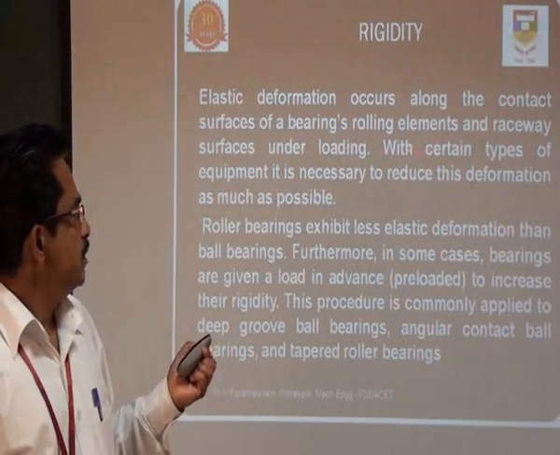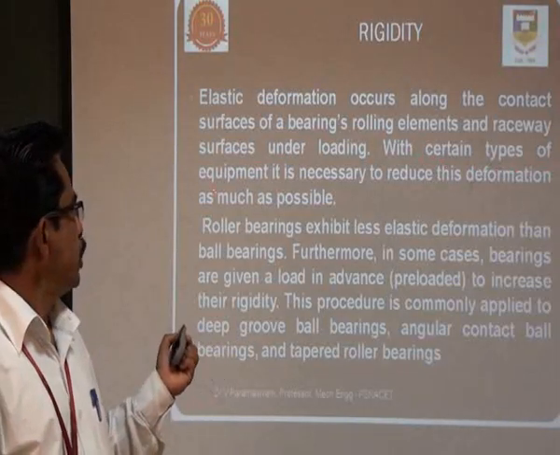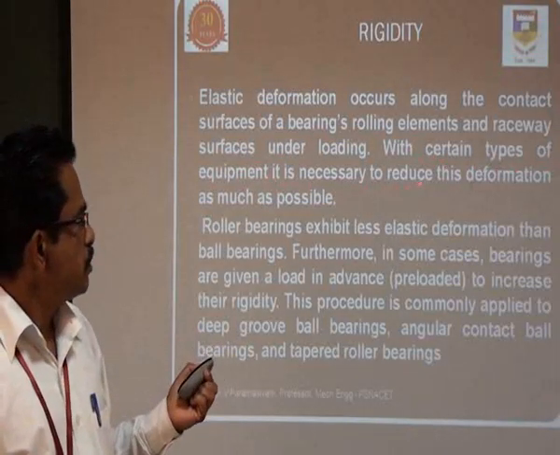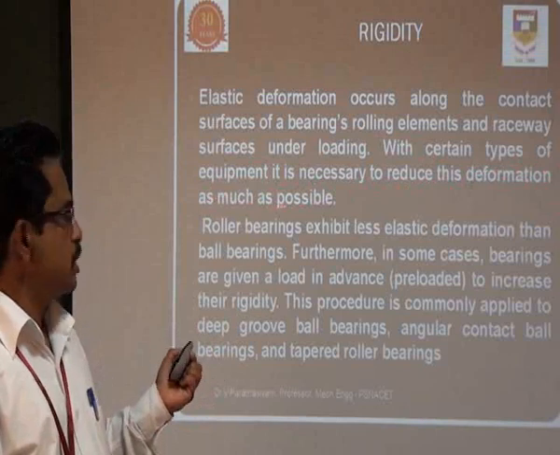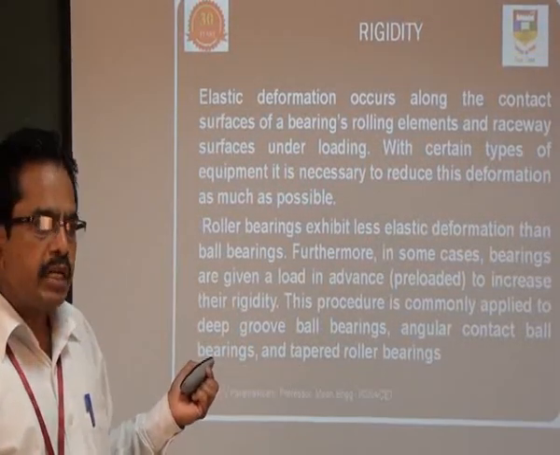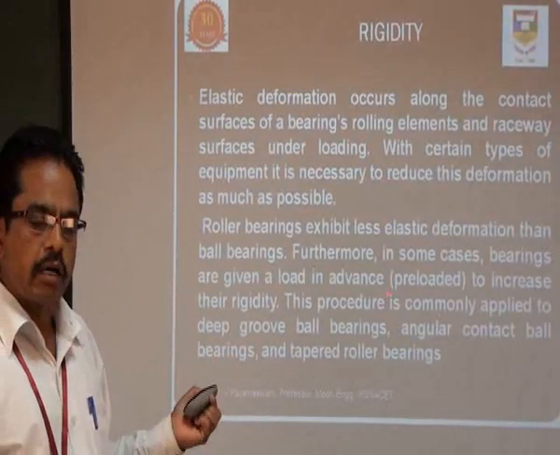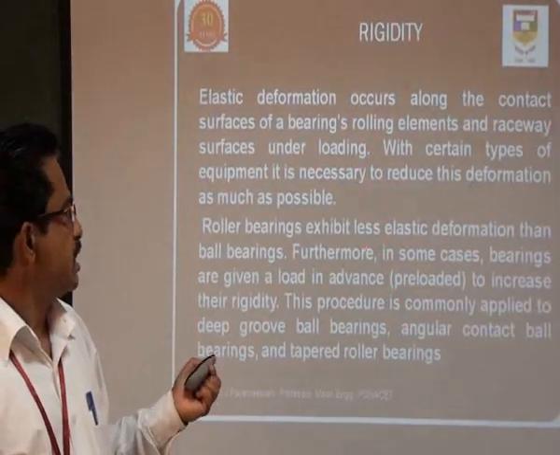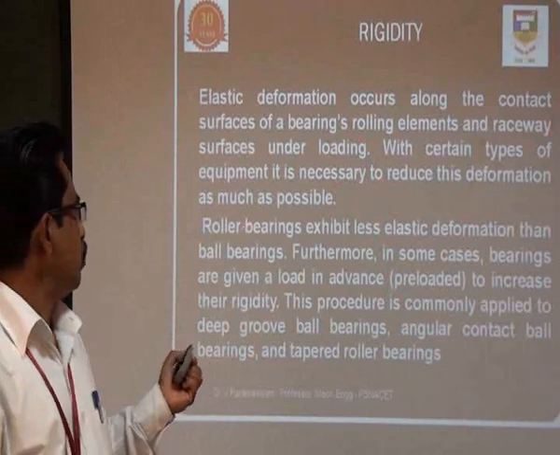So with certain types of equipment, it is necessary to reduce this deformation as much as possible, so that if the deformation occurs, automatically metal to metal contact occurs, and then the functionality of the machinery goes down.